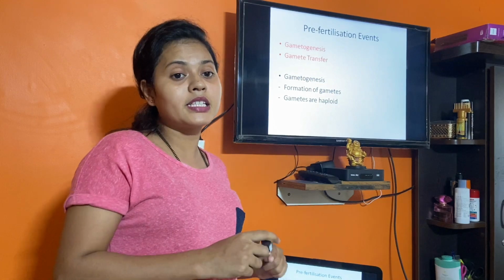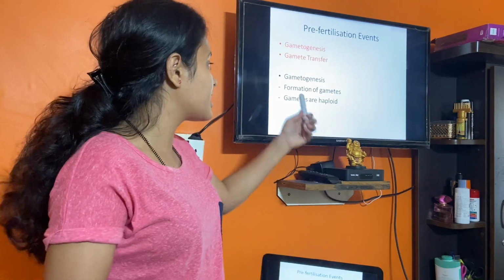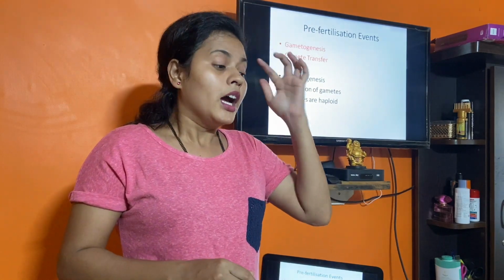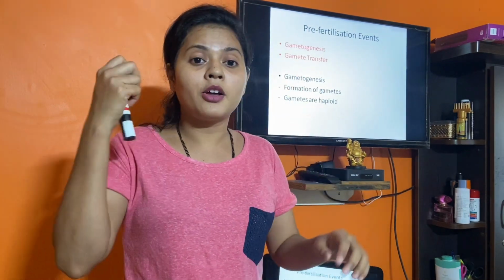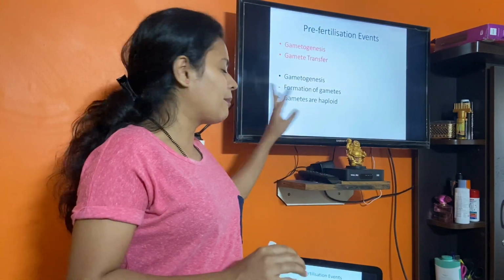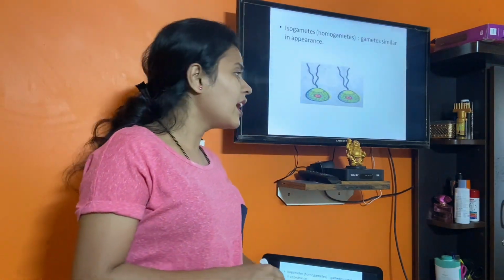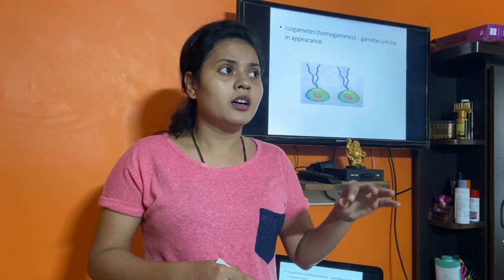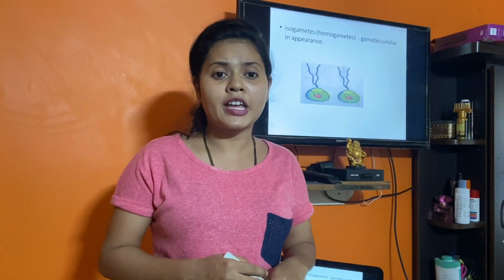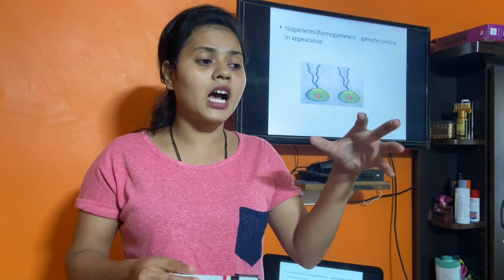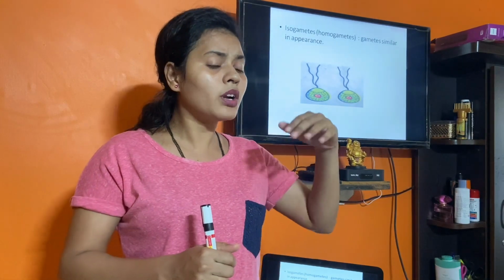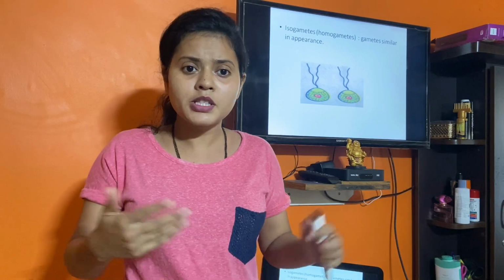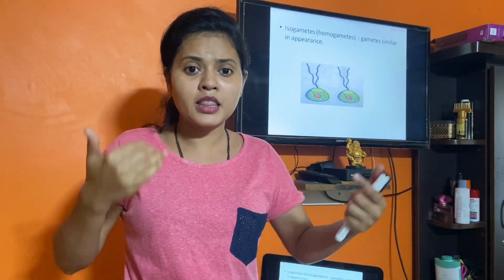Next, remember this thing, as I am telling you thousands of times, gametes are haploid. Always gametes should be haploid. It can be a plant, can be diploid or haploid, but gametes should be haploid. Now there are some organisms like algae and fungi in which most of the time gametes are similar in appearance, meaning you cannot clearly distinguish which is male and female gamete, whereas in humans you can clearly distinguish the sperm and the ovum, right?